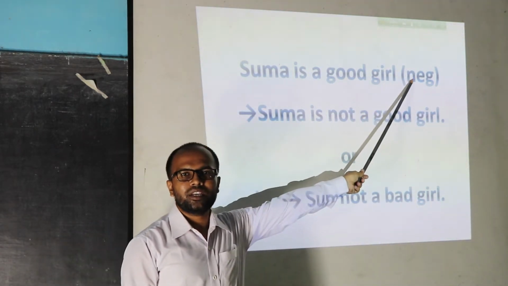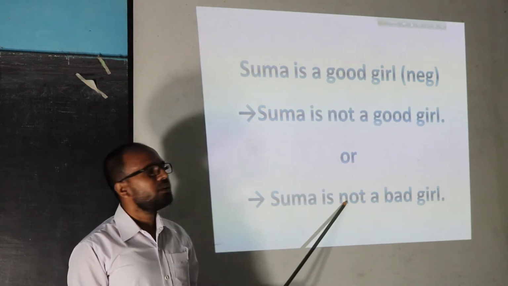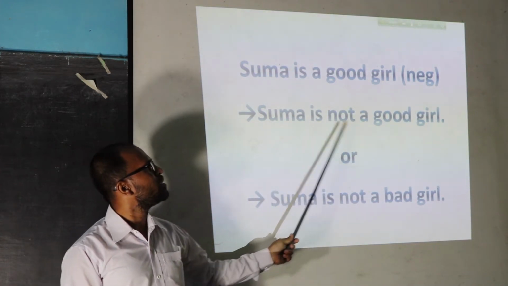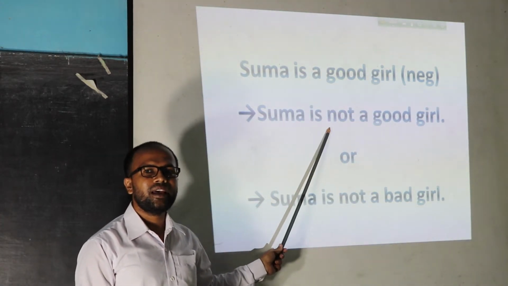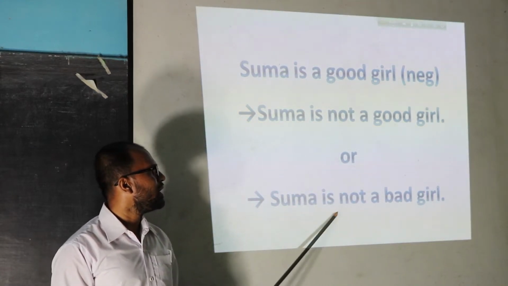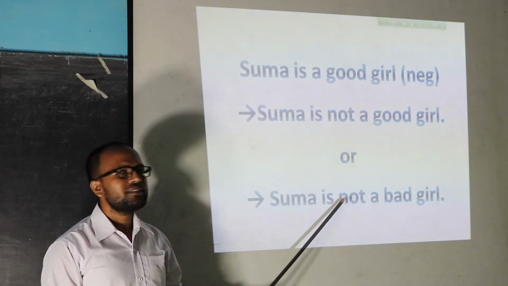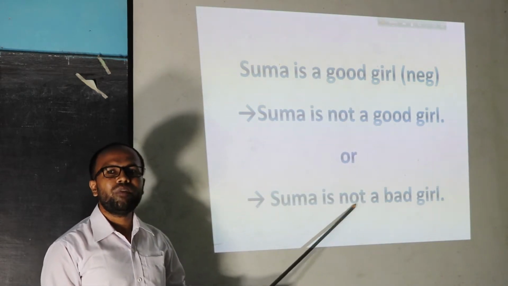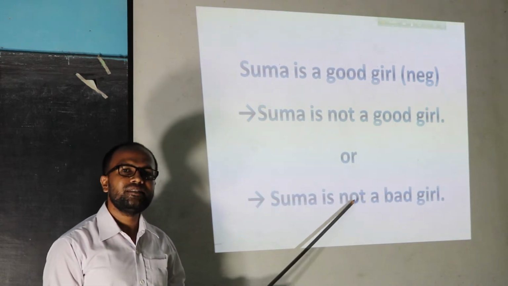For the direction, but there is a difference between the two answers. Number 1, Shuma is not a good girl. The meaning of this sentence has changed. But in the last one, Shuma is not a bad girl, the sentence is changed into negative, but the meaning of this sentence is just the same.